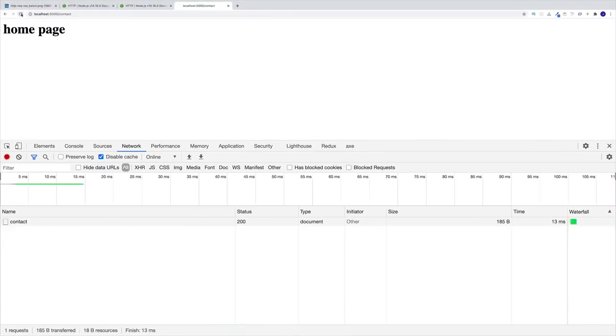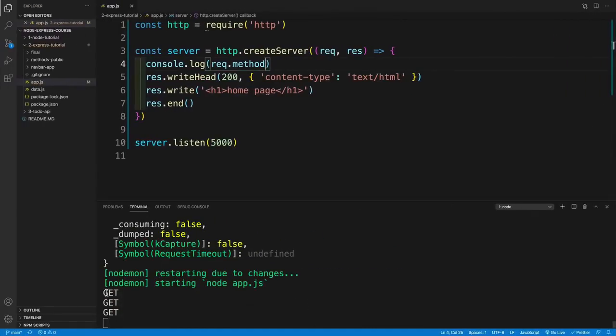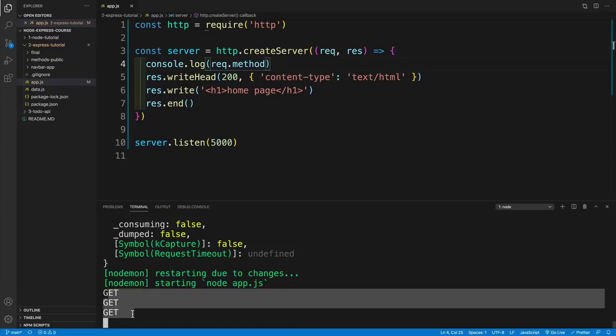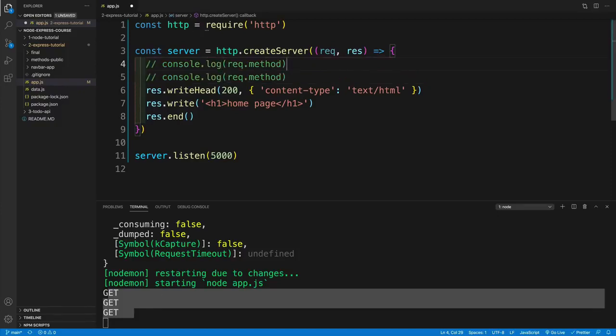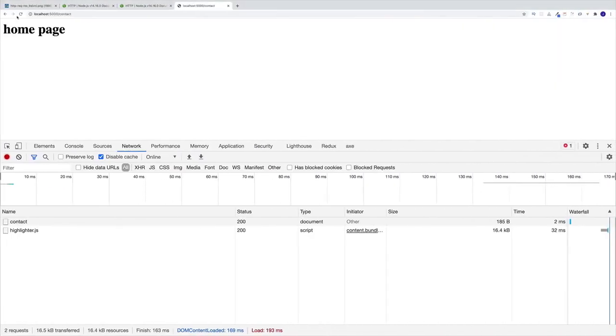There's a property by the name of, I believe it was just simply method. So if we console log and if I refresh, notice here in a terminal, it says get. So the user is performing a get request. So the user is trying to get the resource. So that's one thing that we could take a look at. And the other one is actually the URL.